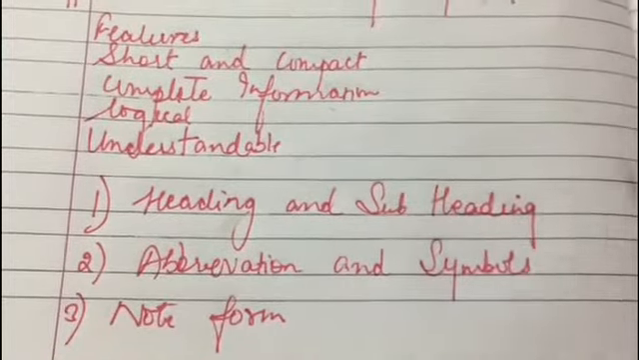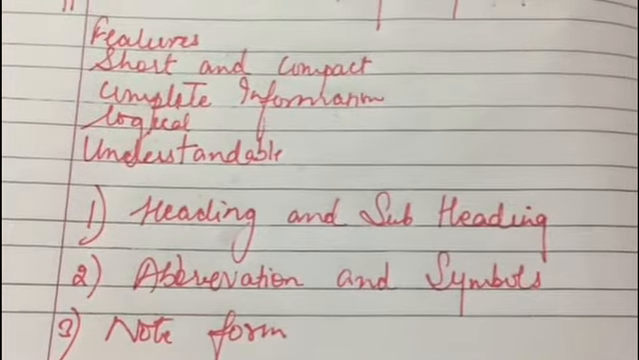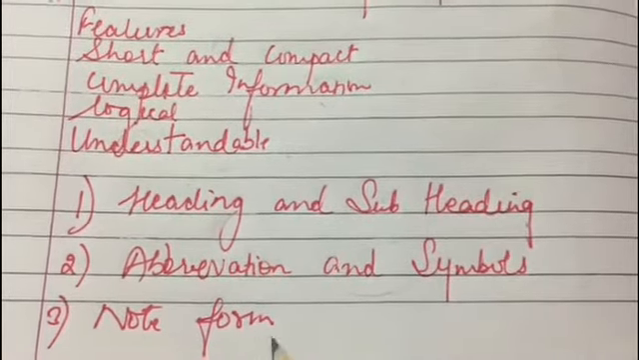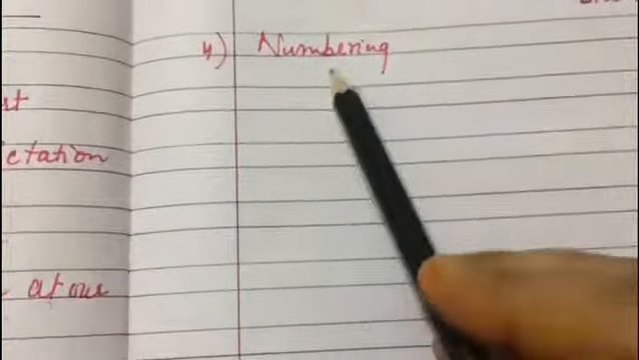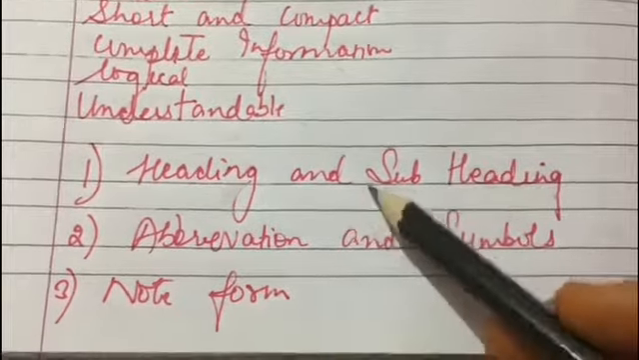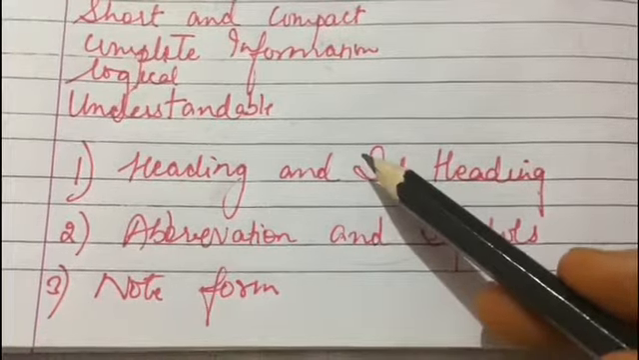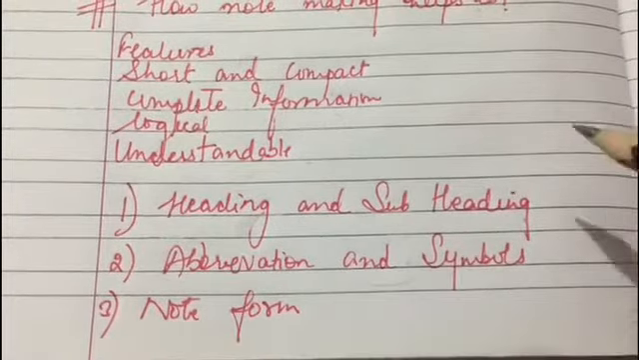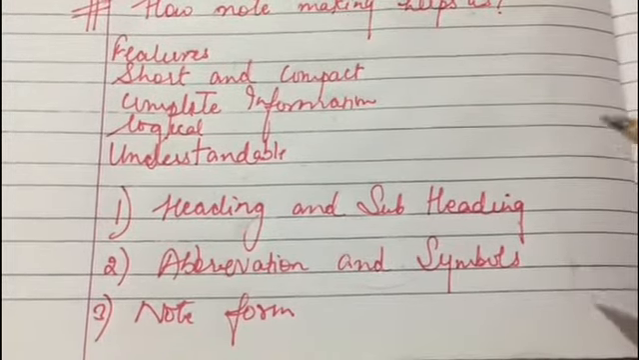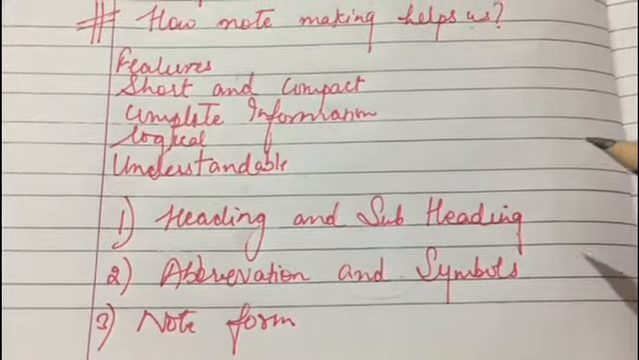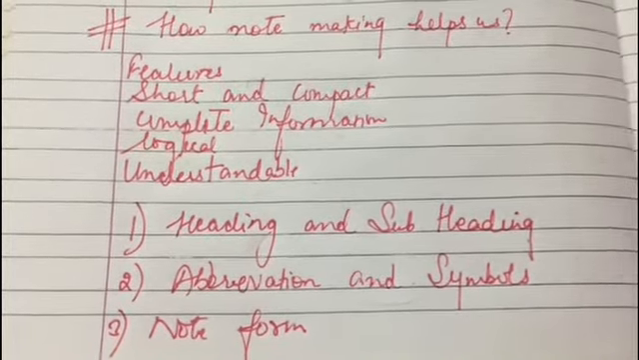So next is the actual structure of note making. The first one is heading and subheading, then is abbreviation and symbols, third one is note form, and the last one is numbering. So now we'll discuss what is heading and subheading. The heading reflects the main theme, whereas the subheading points out how it has been developed. The selection of proper heading and subheading reveals a grasp of the passage by the students, and in the absence of proper assimilation of the main idea and subsidiary points, it is impossible to make notes.